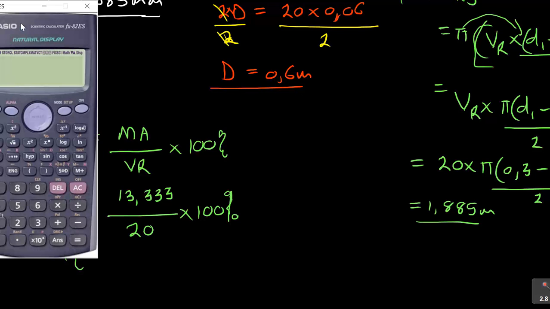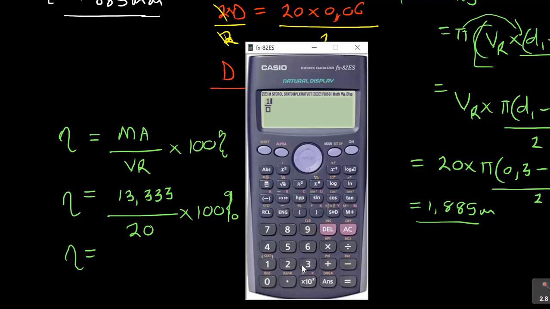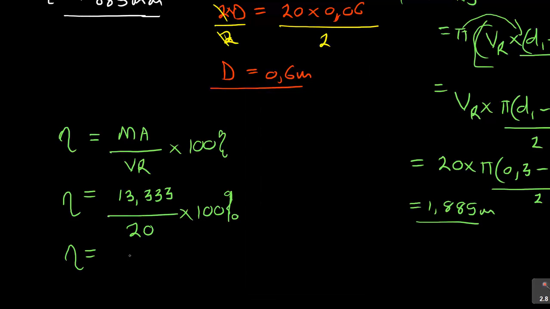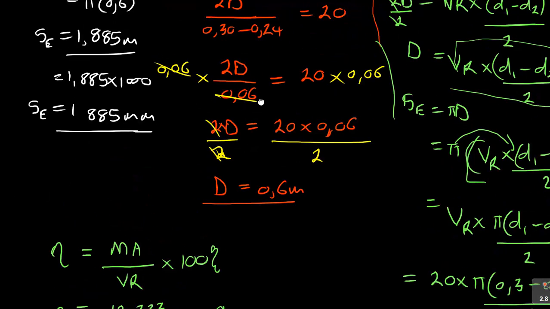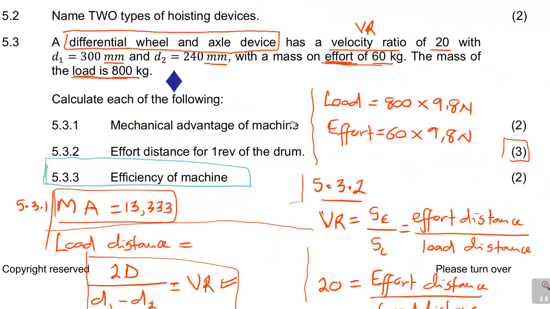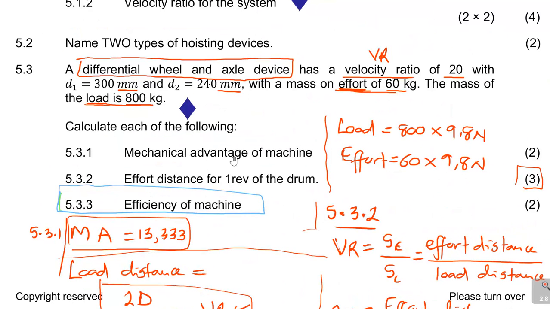And if I do that, it will be 13.333 over 20, and then you multiply that by 100 as a percentage, it gives you 66.665%. That's how efficient this machine is. It's 66.665, and it's in percentage form. So this is how you would have answered question number 5. So it's 5.3.1, 5.3.2, and 5.3.3. This was 2 marks. All right.